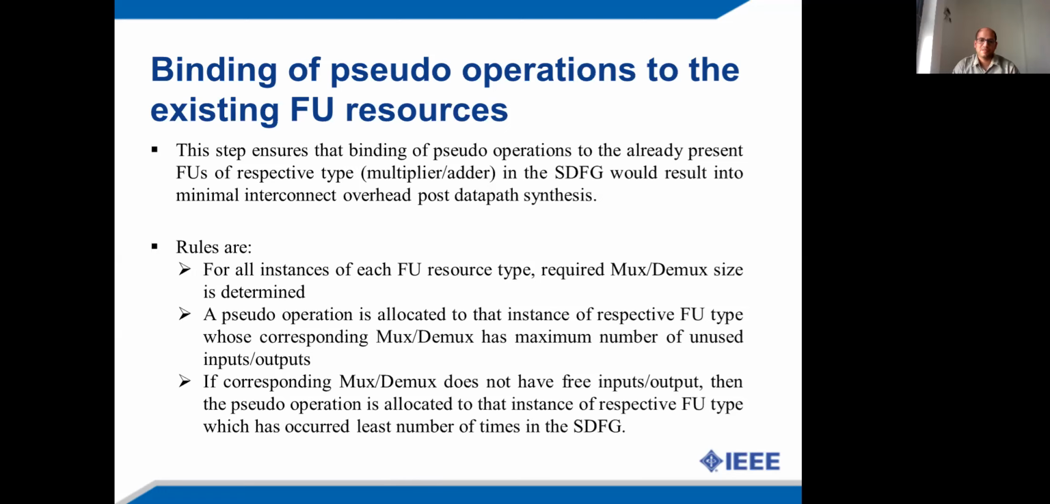If the respective mux demux doesn't have any unused inputs or outputs, then the pseudo operation is associated to that instance of the respective FU type which has occurred the least number of times in the scheduled data flow graph. This is how the pseudo operations are associated with the already available FU hardware in the scheduled data flow graph. And the proposed binding rules ensure that the mixing of these pseudo operations in the scheduled data flow graph would result in minimal interconnect overhead post data path synthesis.